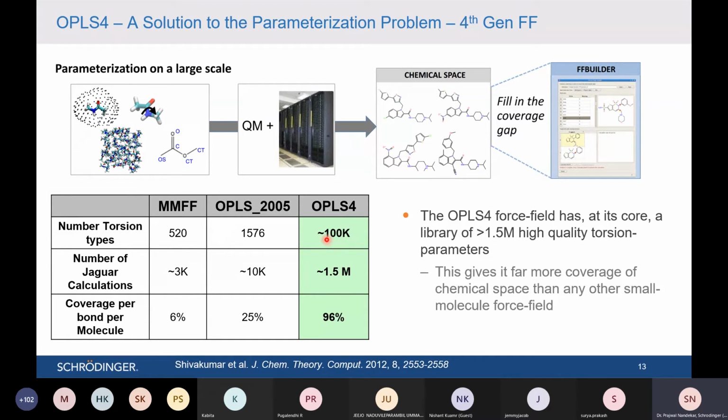So it could cover most of the chemical space, around 96% of it. It means there are very few molecules or torsions left out, and those are not even realistic. Most of the chemical space is covered inside the OPLS4 force field, which is developed by Schrodinger. You can compare it with an existing force field like the Merck Molecular force field, which only covers 6% of chemical space. It means many of the organic molecules or their combinations are left behind in that force field. That is the reason one should have a fully refined and optimized force field available to perform accurate MD simulations.